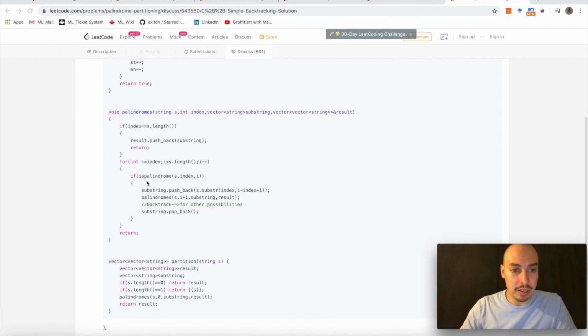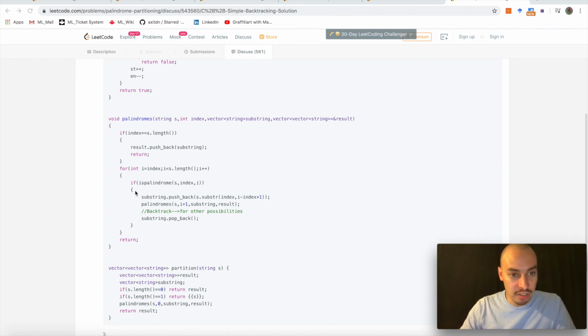And here again, our termination condition is if we have reached the length of the vector, then we just push back the result. Otherwise, if we have not reached the end, then we call another helper function, is palindrome.